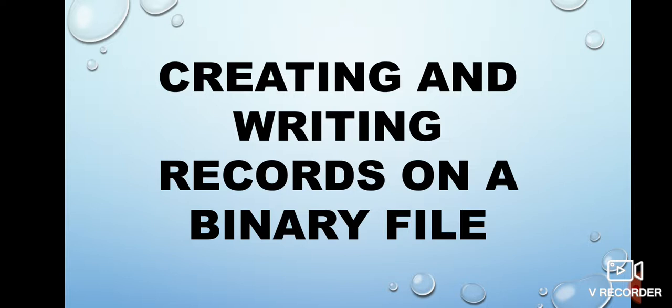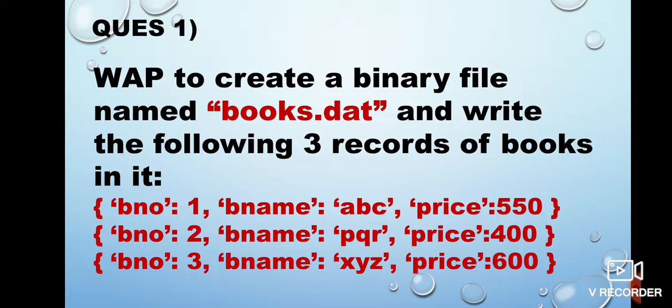So having discussed how to open the file, how to write on the file and how to close the file, we are prepared enough to do certain programs and see the creation and processing of binary files practically. So now I am taking up certain questions and we will learn how to process a binary file through them. The first question is: write a program to create a binary file named books.dat.